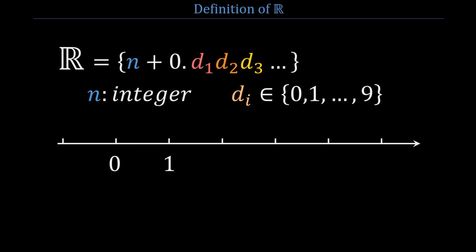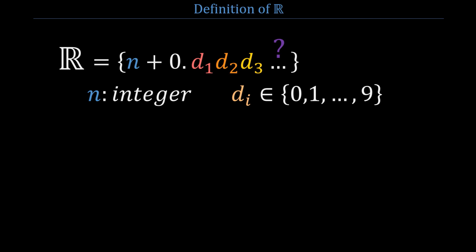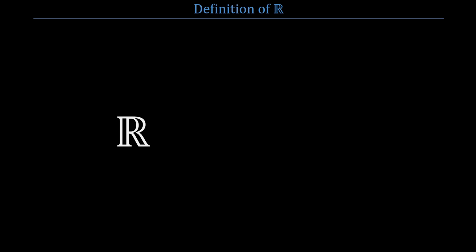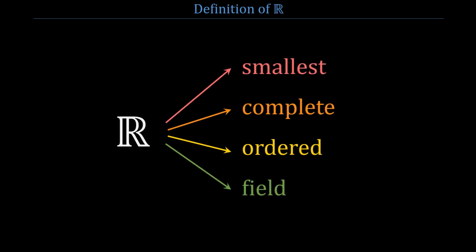Mathematically speaking, this definition is far from sufficient because many questions remain open. What's the meaning of the 3 dots here? How can we manipulate real numbers? What does right and left mean? A better definition of R is that it's the smallest complete ordered field. I'll explain the meaning of each word, and I'm gonna do it from the bottom up.